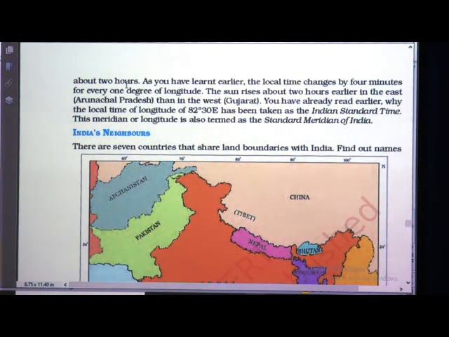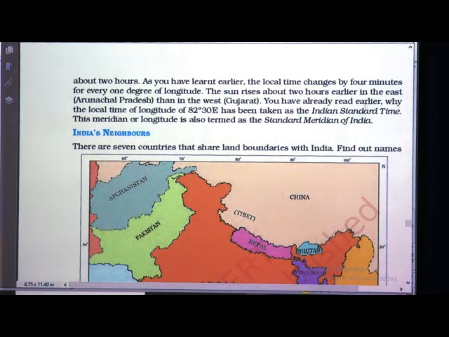So, 29 degrees means near about 116 minutes, or approximately 2 hours. As you have learnt earlier, the local time changes by 4 minutes for every 1 degree of longitude. The sun rises 2 hours earlier in the east, that is in Arunachal Pradesh, than in the west at Gujarat.